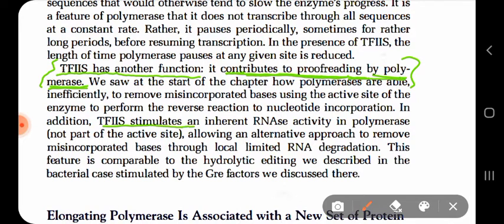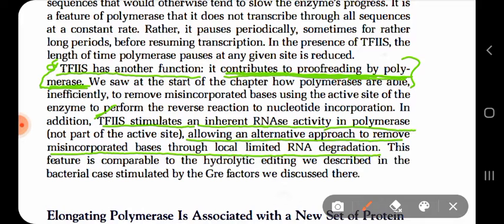TF2S stimulates an inherent RNase activity in polymerase, allowing an alternate approach to remove misincorporated bases through local limited RNA degradation. See here what TF2S does: it contributes to proofreading by the polymerase, so it helps to check that the incoming nucleotides correctly match the complementary DNA strand.